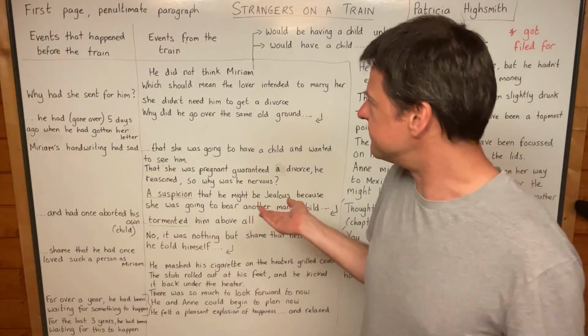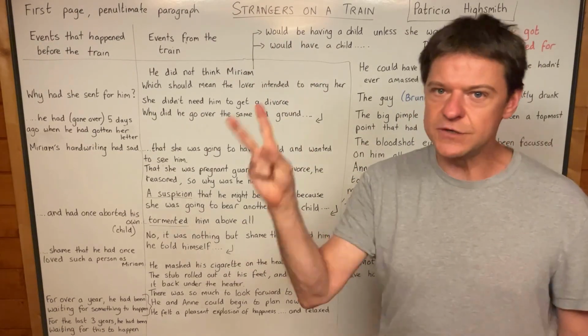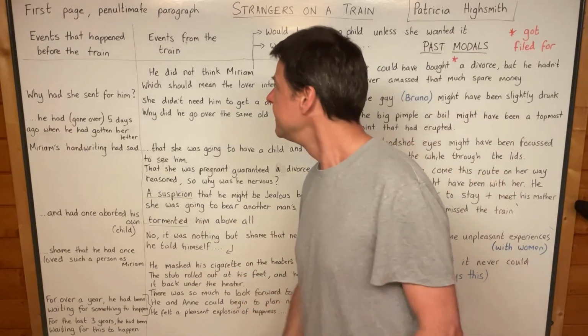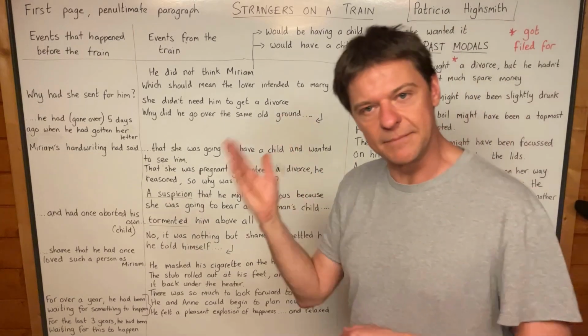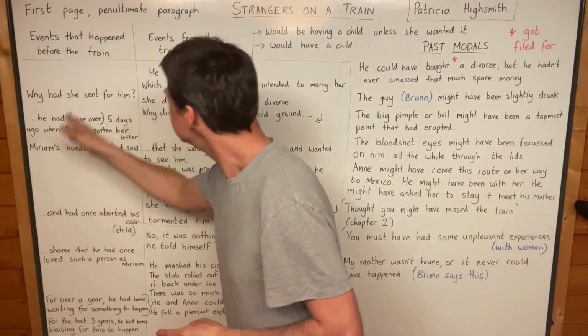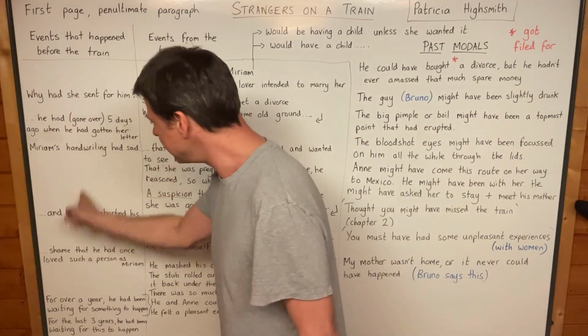Maybe that sounds a bit confusing to you, but Strangers on a Train starts with two men sitting on a train, and guess what? They're strangers, at the beginning. And all of the events from the train are in past simple and past continuous, but anything that had happened before those events on the train is in past perfect.